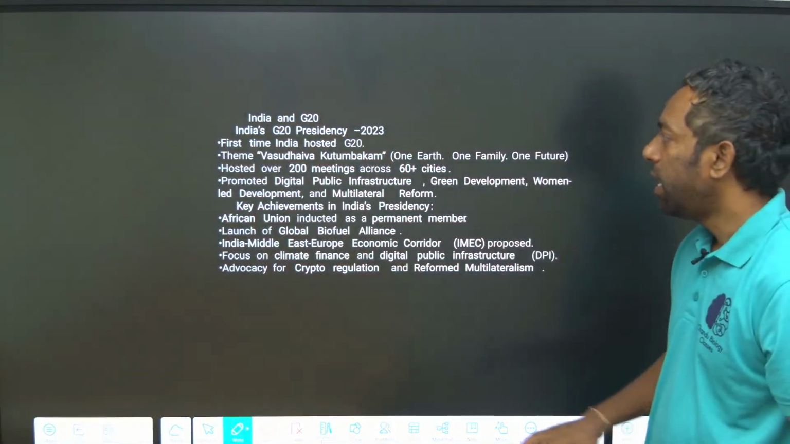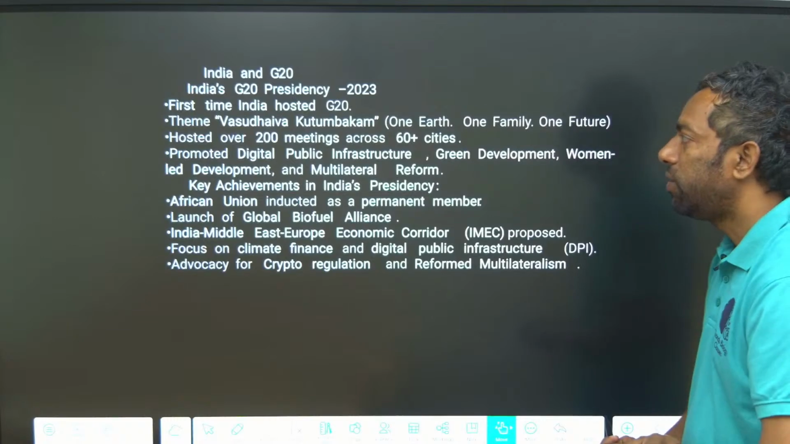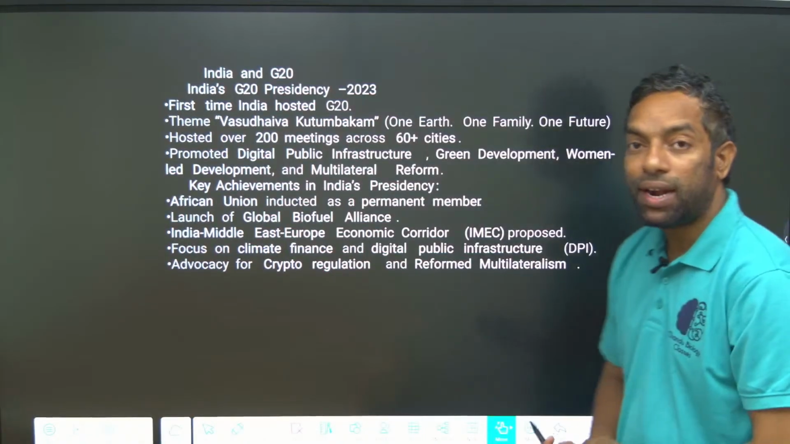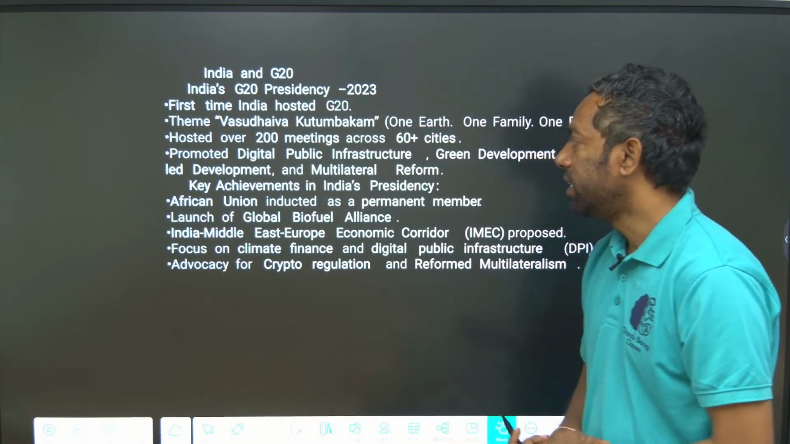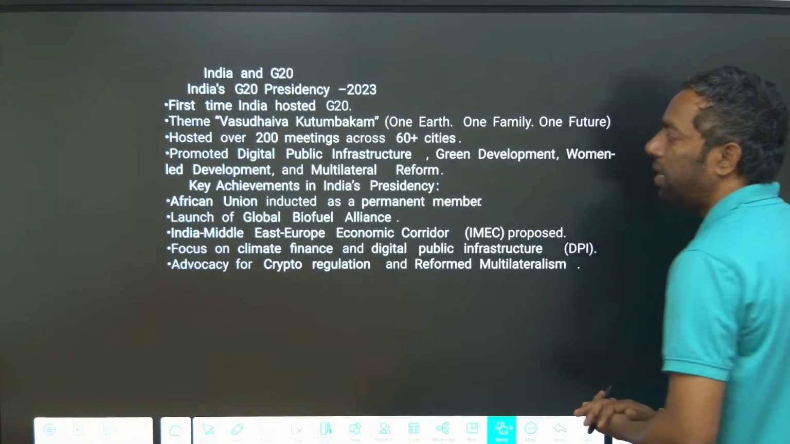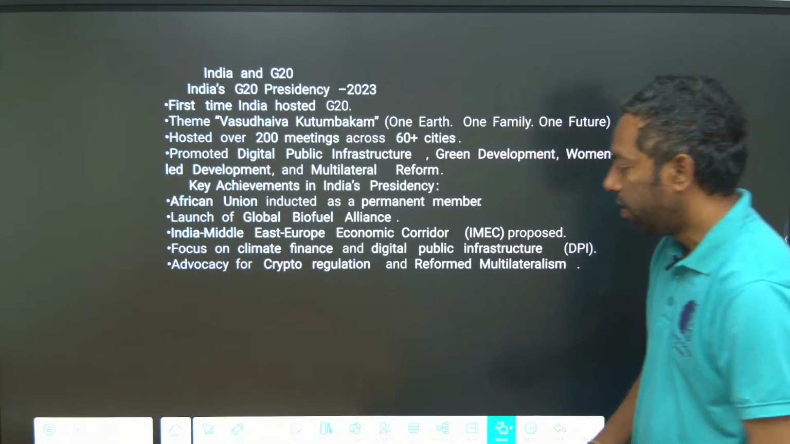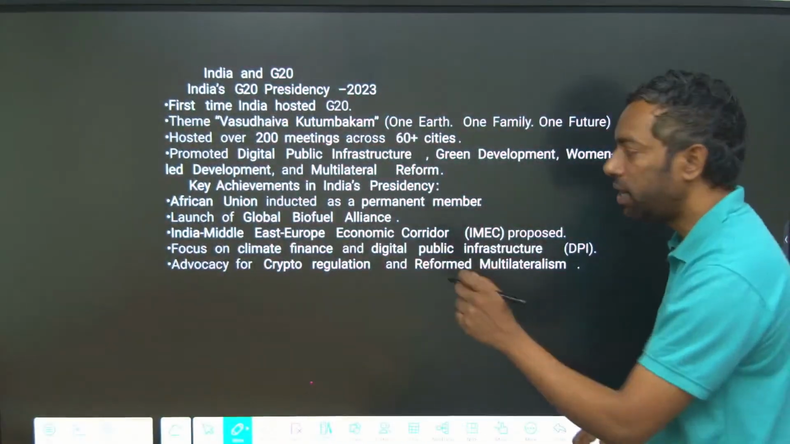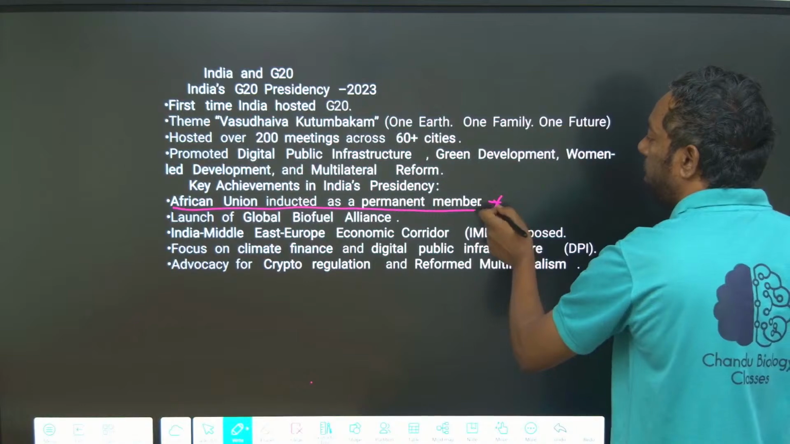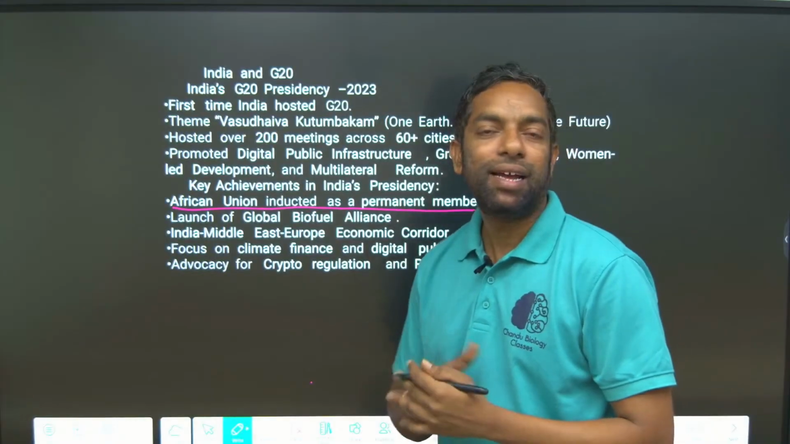India hosted G20 2023, Vasudhaiva Kutumbakam, one earth, one family, one future. Over 200 meetings took place in different cities in India, about digital infrastructure, green development, women development and multilateral reforms. Achievements of the Indian presidency: this is important. The African Union was included as a permanent member, which took place at the India summit.